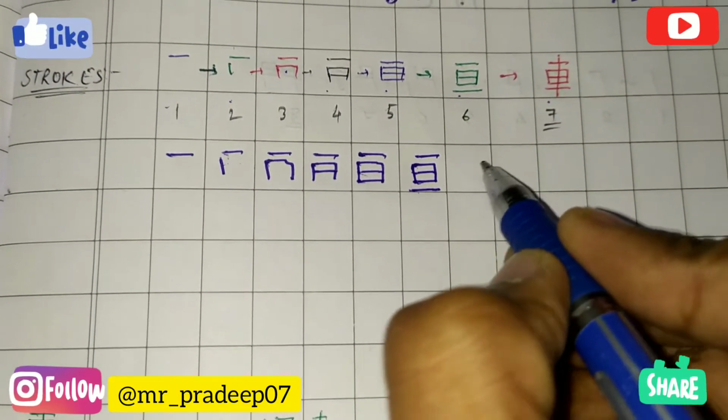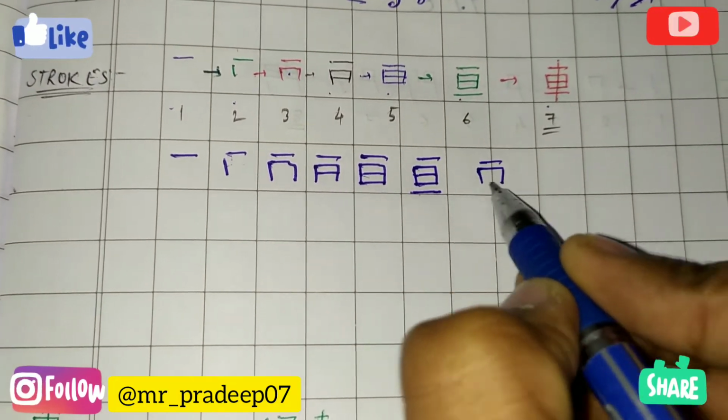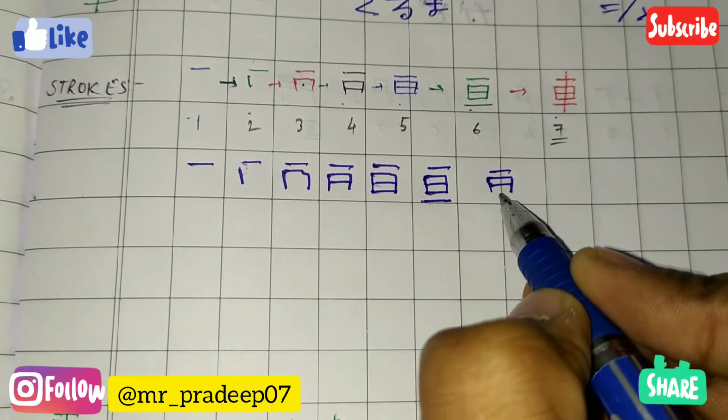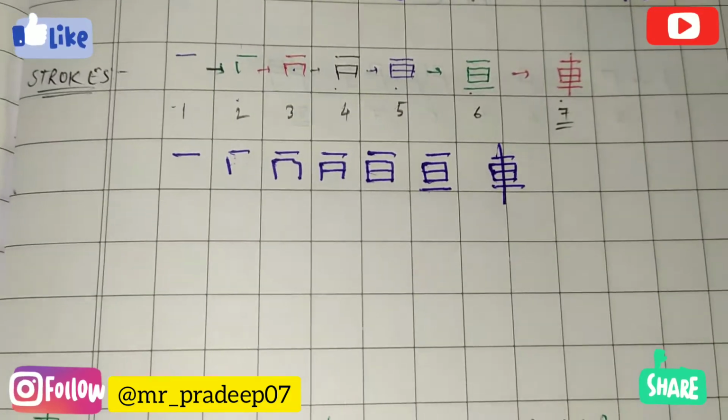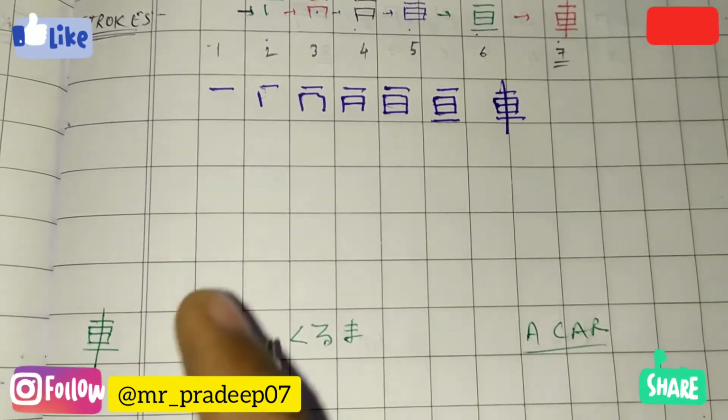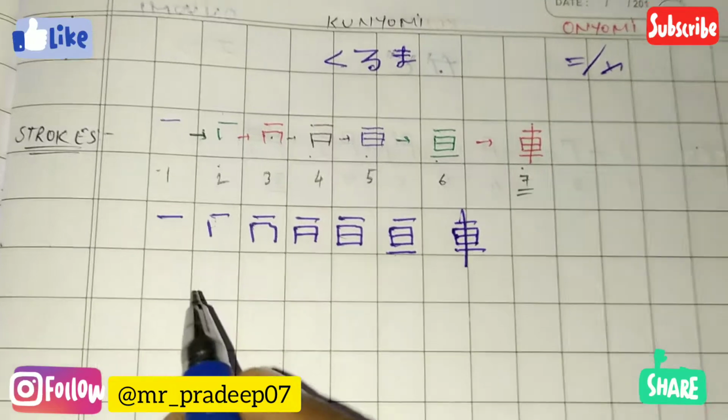And the final one is ichi, ni, san, yon, go, roku, nana. This is the kanji of kuruma. Let's do it again.